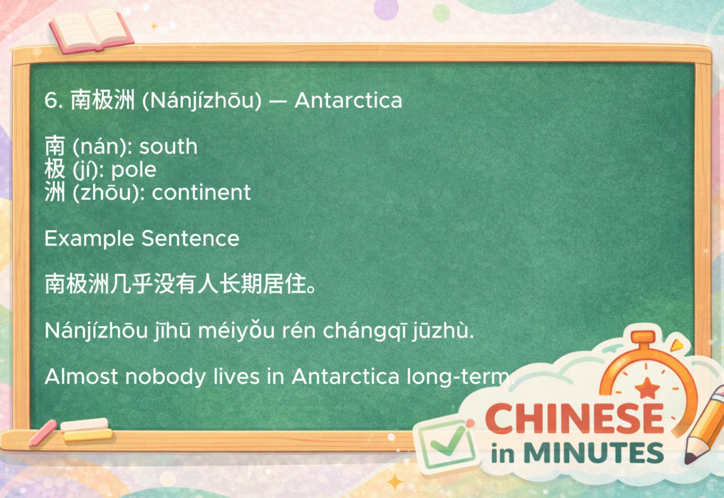Next is Nánjízhōu, or Antarctica. The character Nan means south, Ji means pole, and Zhou means continent. Literally, it's the continent at the South Pole. When you hear this word, imagine endless ice, snow, and freezing temperatures. A natural sentence is 南极洲几乎没有人长期居住, meaning almost nobody lives in Antarctica long term. Now, let's move from continents to city names.